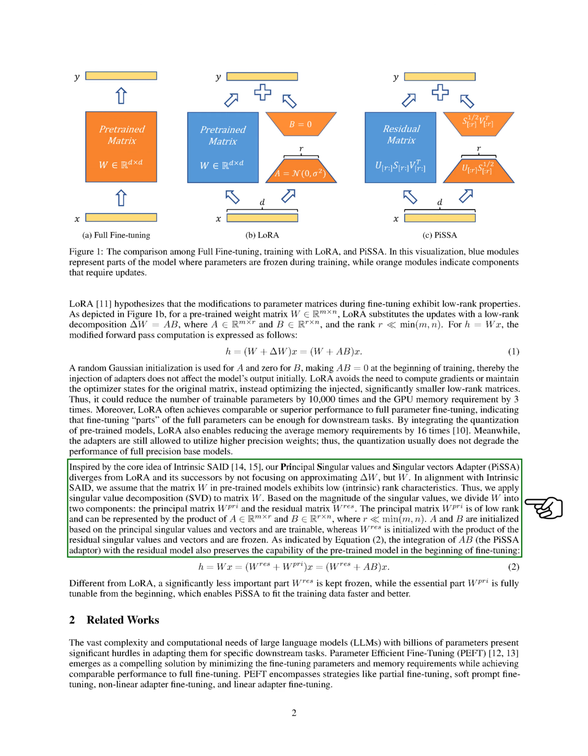Unlike LoRA, our principal singular values and singular vectors adapter, PiSSA, focuses on approximating the original weight matrix directly, rather than just the updates. By utilizing singular value decomposition, SVD, on the pre-trained model's weight matrix, PiSSA divides it into a principal matrix and a residual matrix. The principal matrix is trainable, while the residual matrix remains fixed, allowing for faster and more effective training.